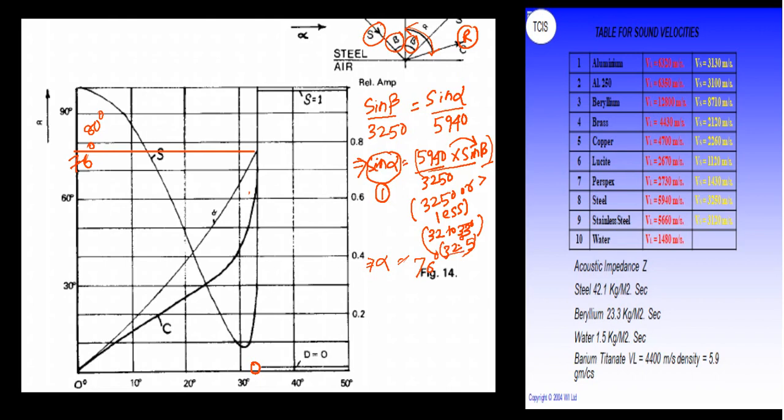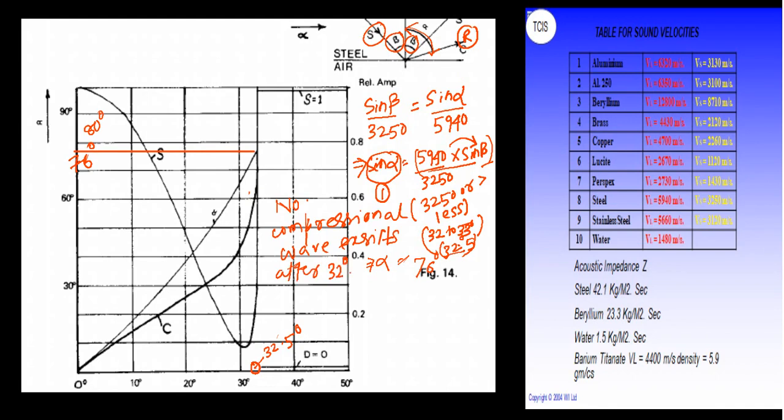This angle. After that, everything is becoming shear wave, no compressional wave exists after 32 degree.